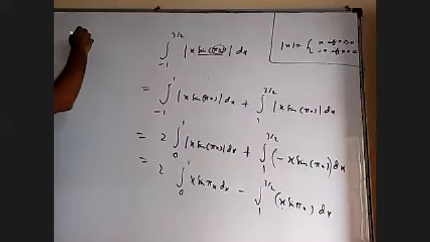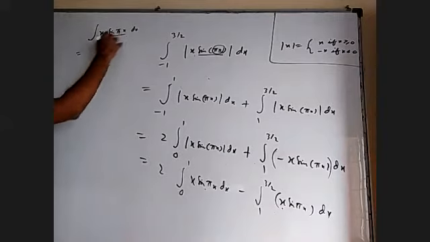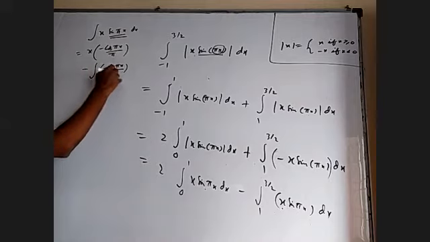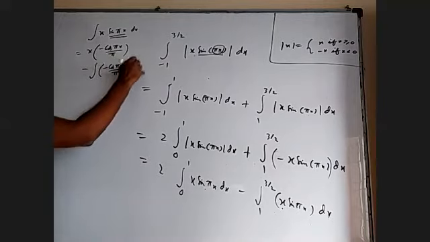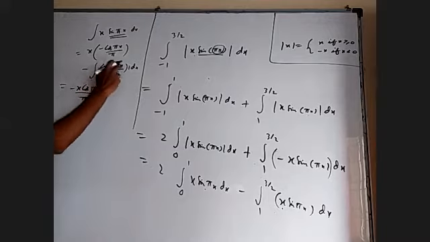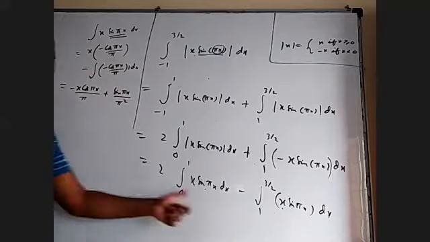Integration by parts. Let us integrate integral x sine pi x dx first. x into integral of sine pi x, which is minus cos pi x by pi, will continue. Derivative of x is 1. So minus x cos pi x by pi plus integral of this, which is sine pi x by pi, with another pi will be pi square. The limits you have to apply now here.